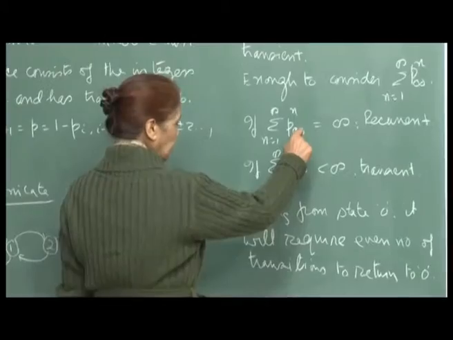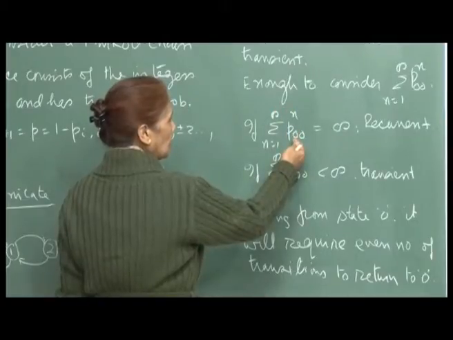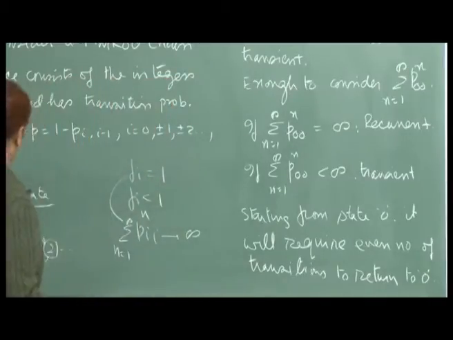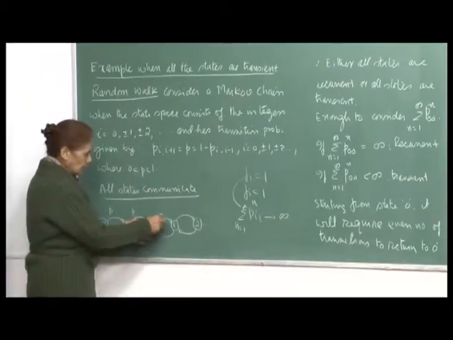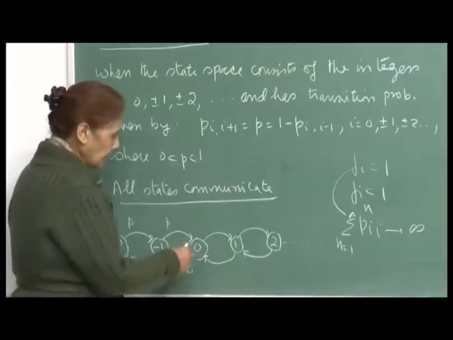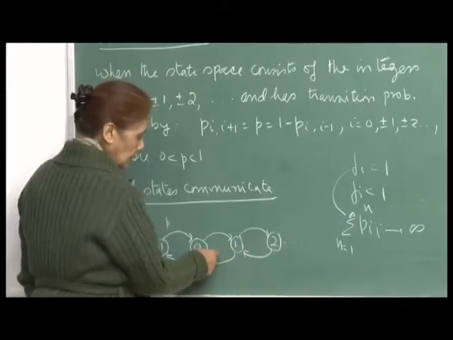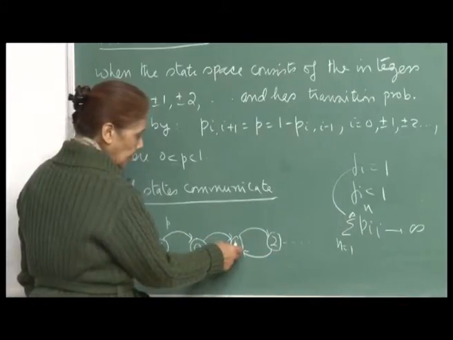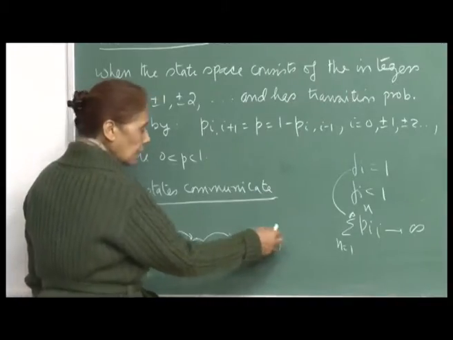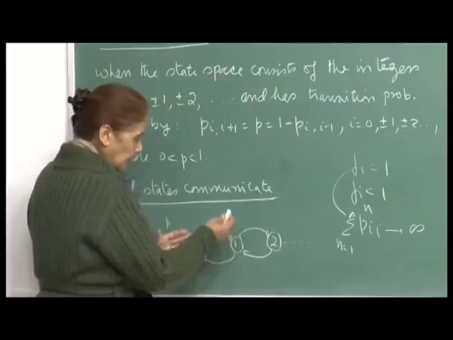Now, for example, if you look at p 0 0 n, this is wanting to know that, starting from 0, you will be back in 0 in n steps. Since you can see from the diagram that you can return back to 0 only in an even number of steps, in an even number of transitions, right. If I go here, then I can come back here. So, 2. If I go from here, then I need another 2 steps backwards, right. Or if I go from here, and then go here, back here, and then yeah, okay. In fact, you can have any possible numbers of forwards and backwards, but they should be equal.